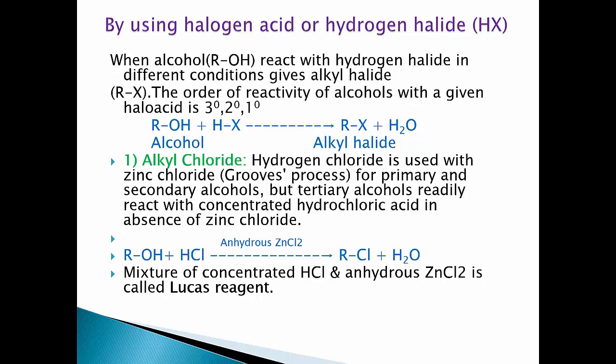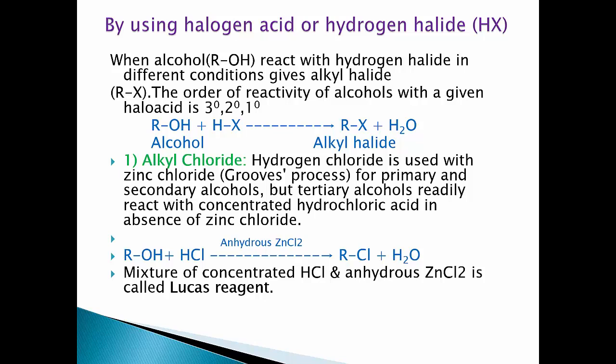The general reaction for this is ROH, that is alcohol, when it is treated with HX, that is hydrogen halide, gives RX, that is alkyl halide, plus H2O. In this reaction, the hydroxy group is replaced by a halogen atom. This is a simple substitution reaction. Now, by using this method, first we are going to prepare alkyl chlorides.